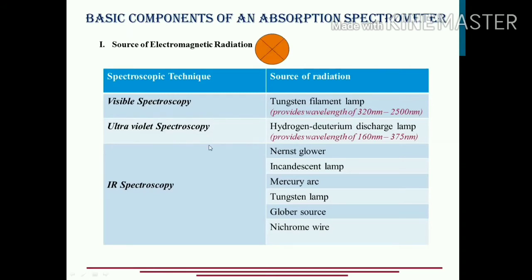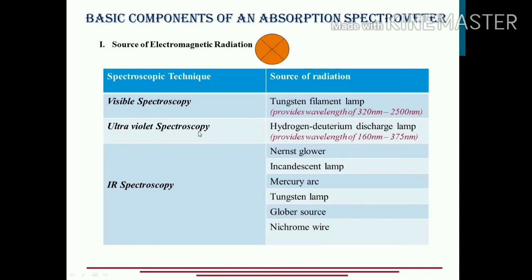For that, the source of radiation is the hydrogen deuterium discharge lamp. It provides wavelengths in the range of 160 to 375 nanometers, that is below 400 nanometers, which is the ultraviolet part of the radiation.